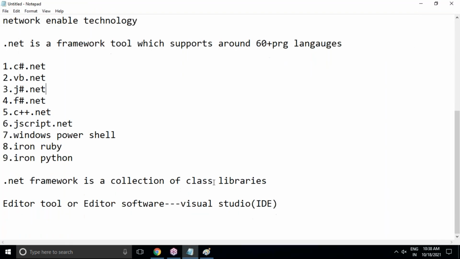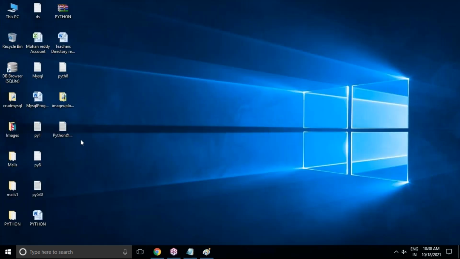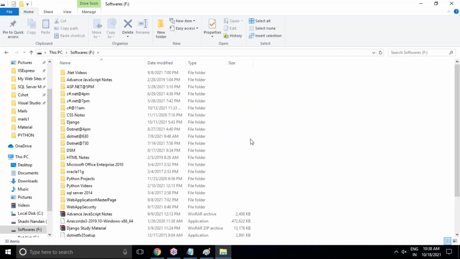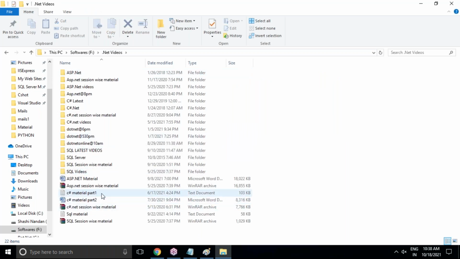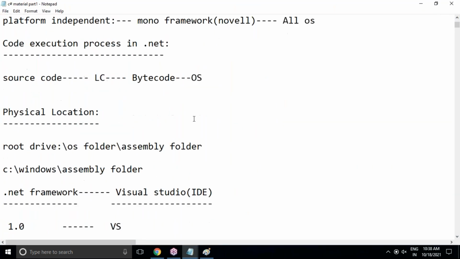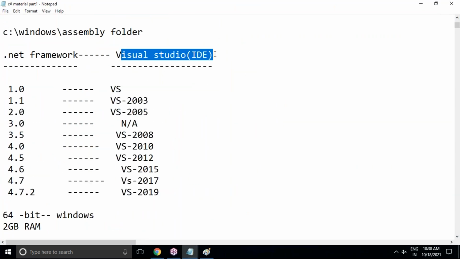Visual Studio is a software or editor tool, we can say that. But what are the versions of .NET Framework as well as editor software? Up to Visual Studio 2019, I'm going to explain. For 2022, which version is required, I have to check once. Actually, I said that .NET is the product of Microsoft. The first version of .NET was released in the year 2002. Now you can see .NET Framework versions and Visual Studio versions. I have just given them in my documentation. Later, I'll send this documentation to you people also.